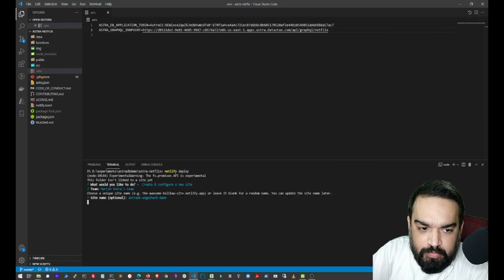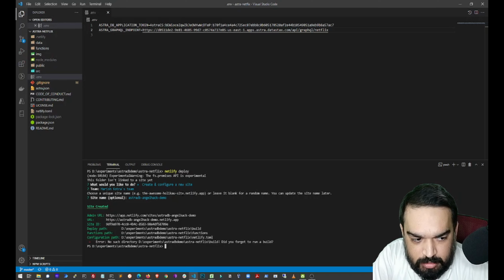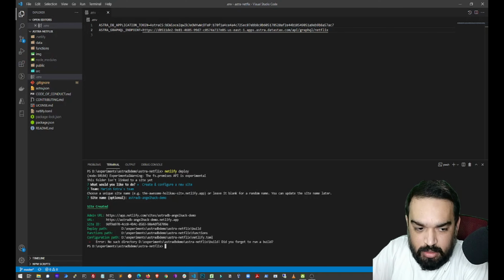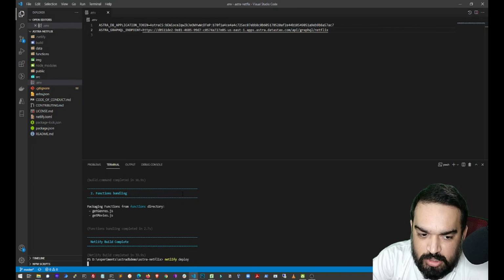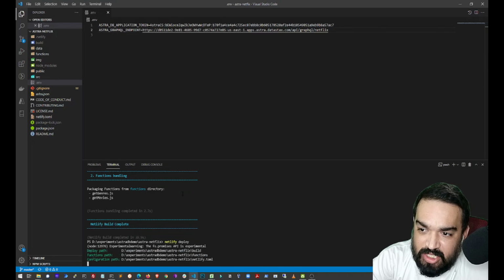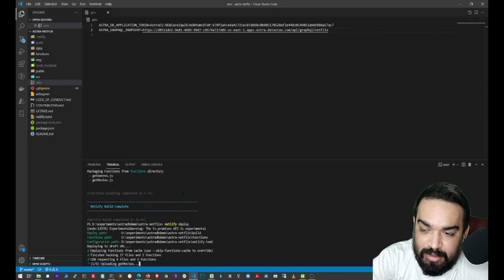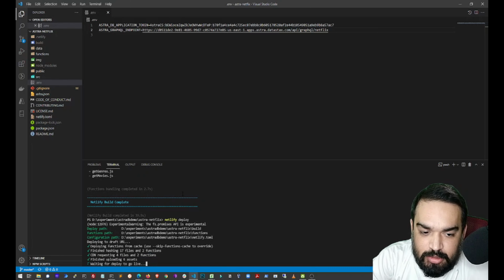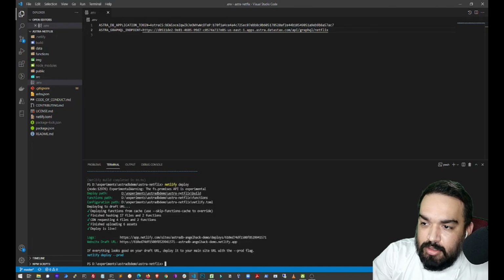Okay, so perfect. Now it is asking us to run build. So what we'll do is Netlify build. Once the build is complete, we'll just do Netlify deploy one more time, and we should be done. Basically, we'll get a temporary URL where we can test if everything is working fine and then move it to production. That's it. There you go.